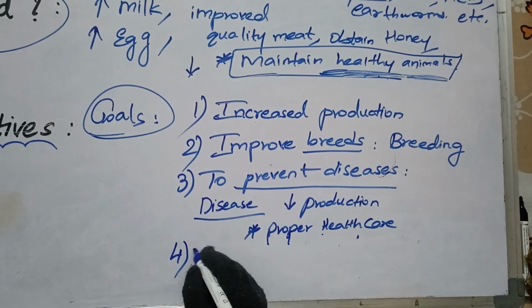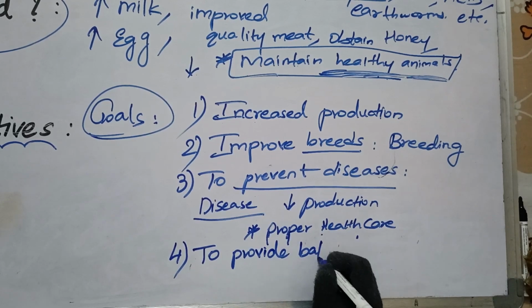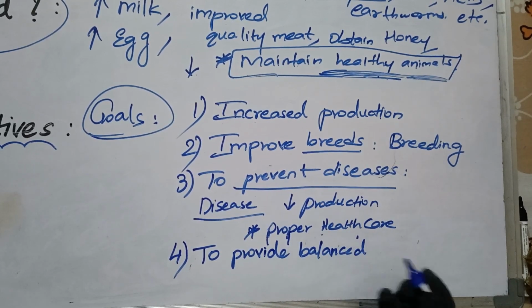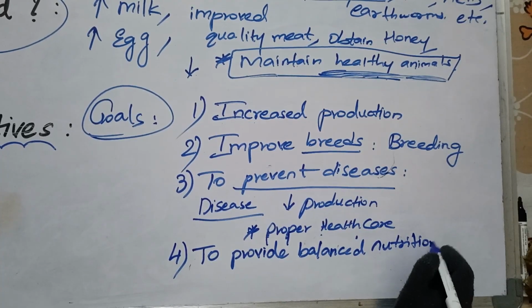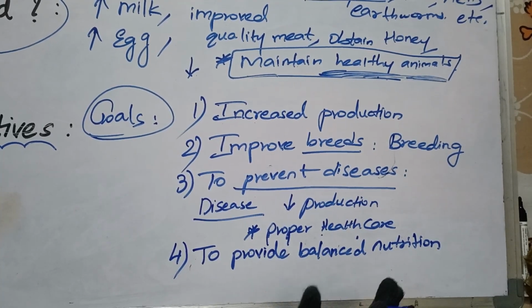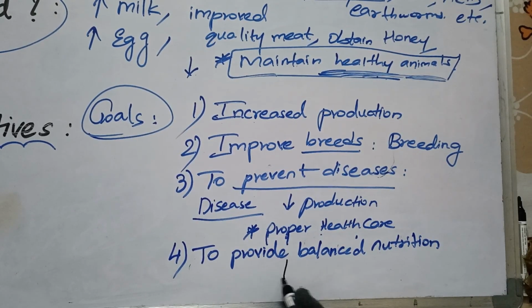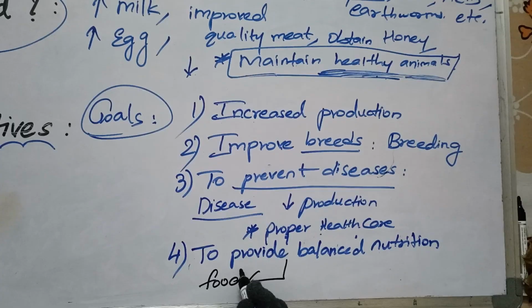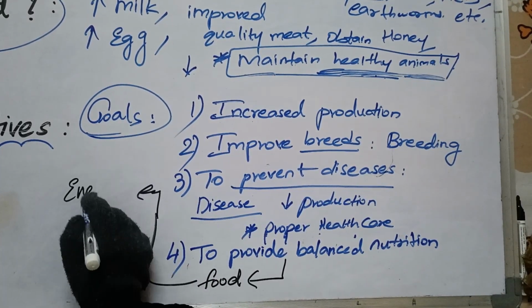The food to provide is balanced nutrition. Just like humans need a balanced diet, in the same manner animals also require balanced nutrition, a proper quantity of food that contains various nutrients. This food is ultimately going to provide them energy to do work.